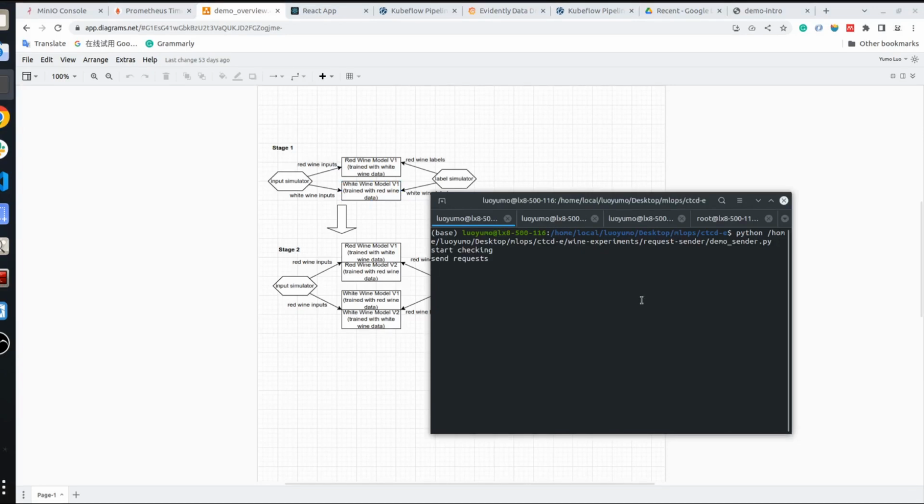Now we start sending red wine data to the red wine model and white wine data to the white wine model. And the ground truth will be sent with 10-second latency. And the sending rate is 1 request per second.